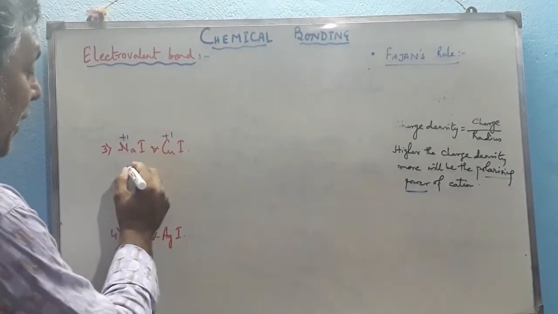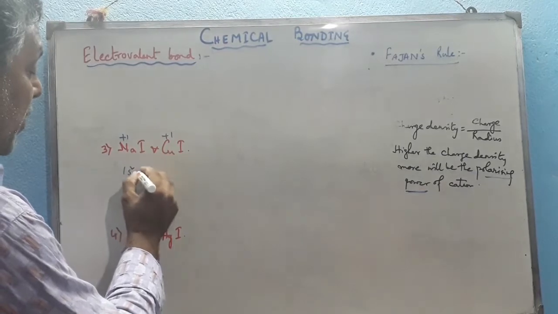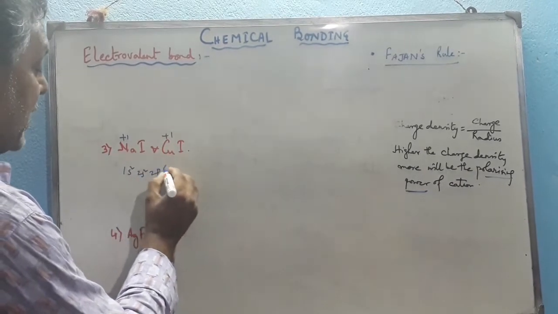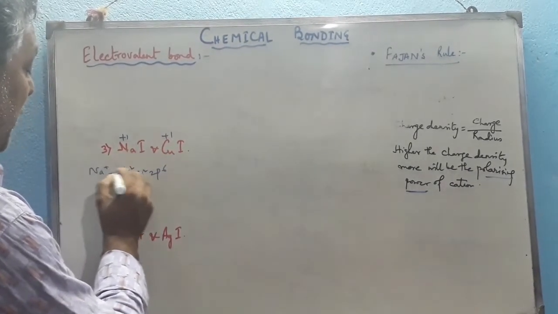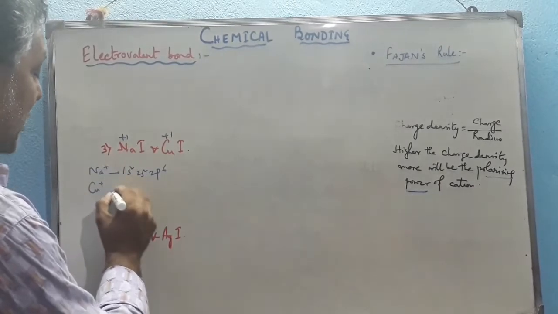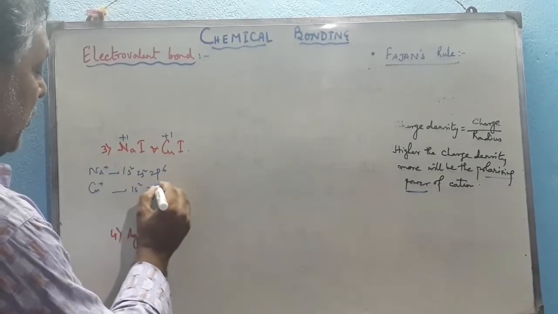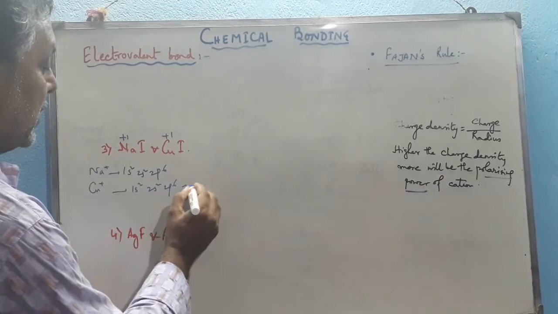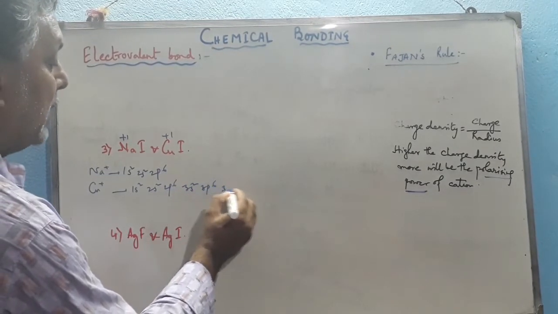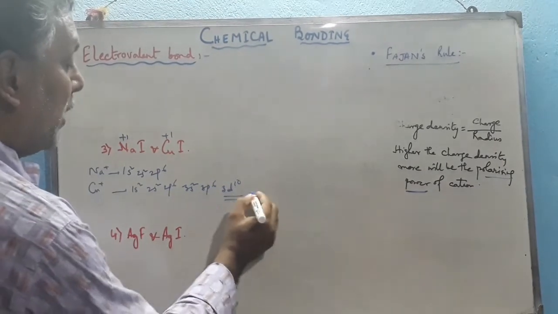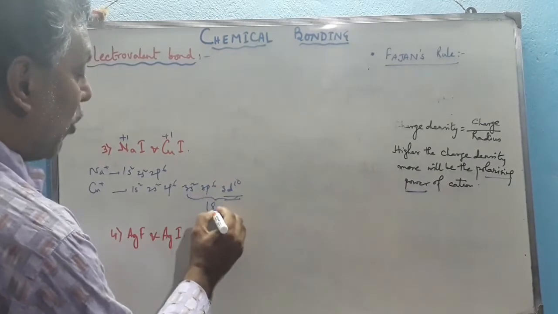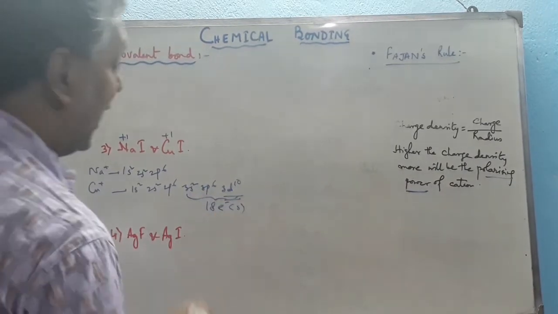But in Na+, the configuration is 1s2, 2s2, 2p6. This is the configuration of Na+. But in case of Cu+, the configuration is 1s2, 2s2, 2p6, 3s2, 3p6, and 3d10. So it has 18 electrons in its valence shell.